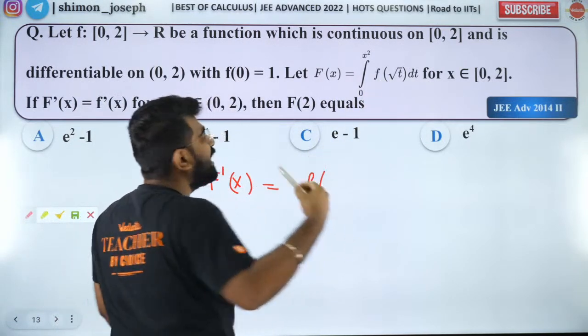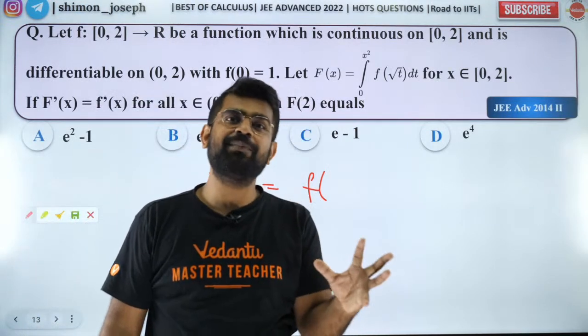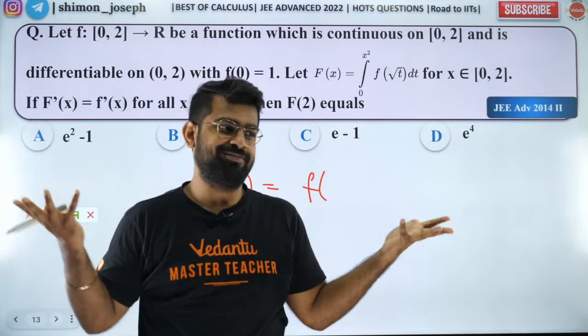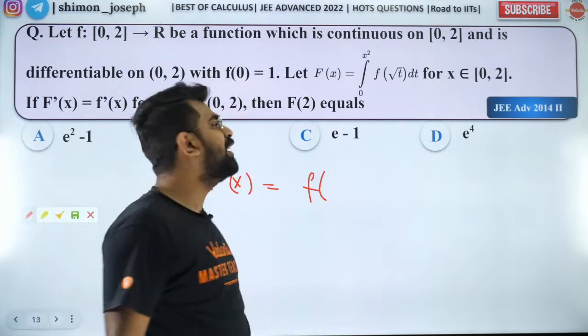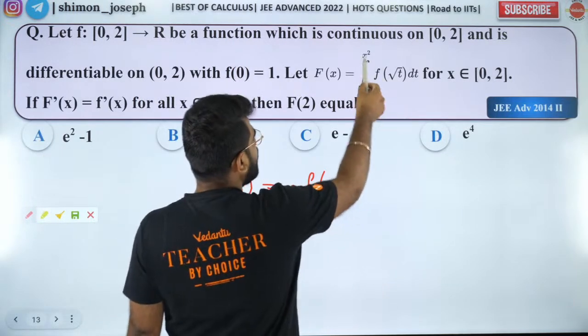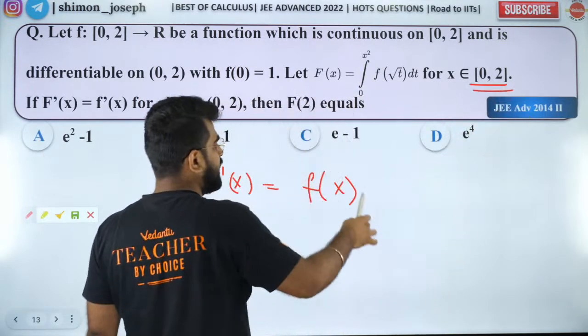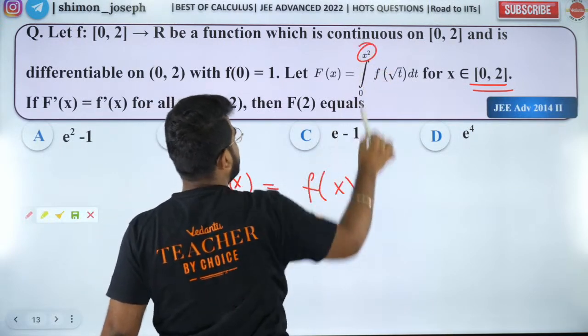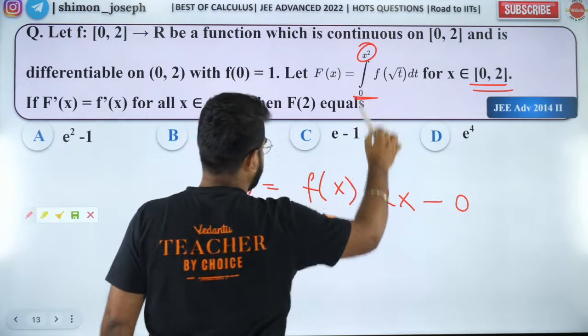You have to use Newton-Leibniz formula. Do you remember that? Do you remember Newton-Leibniz formula? If you don't, nothing can be done, guys. Please make sure you remember all that. Okay, so you'll have root of x square, which will be x only, because x is 0 to 2, and into derivative of x square is 2x minus 0, because this is a constant.